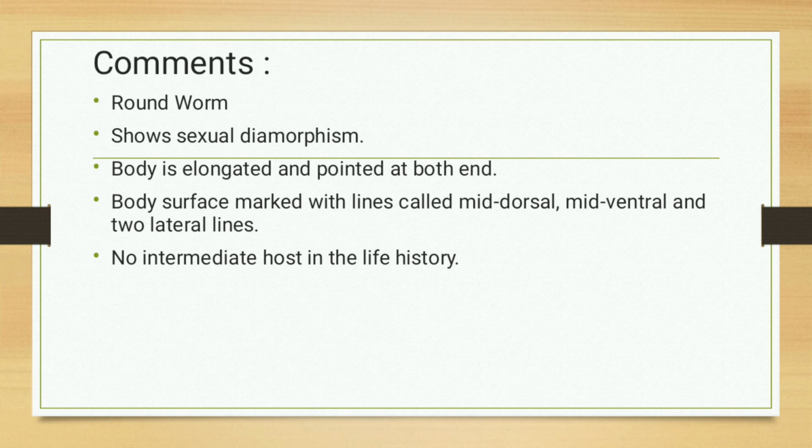The body is elongated and pointed at both ends. The body surface is marked with lines called the mid-dorsal line, mid-ventral line, and two lateral lines.